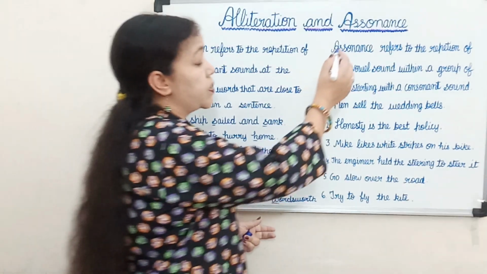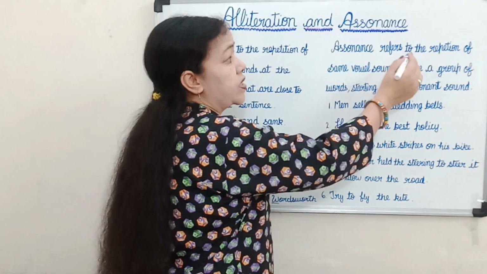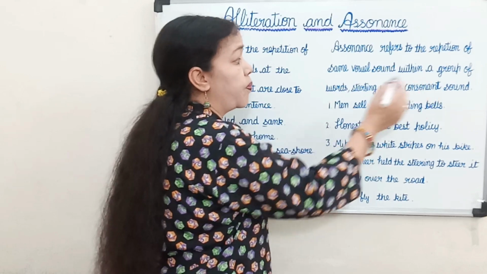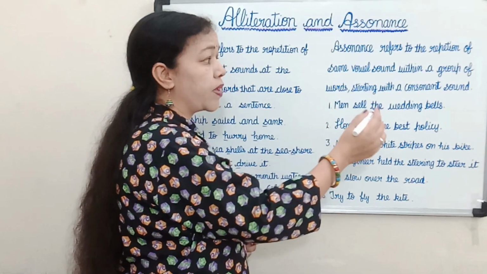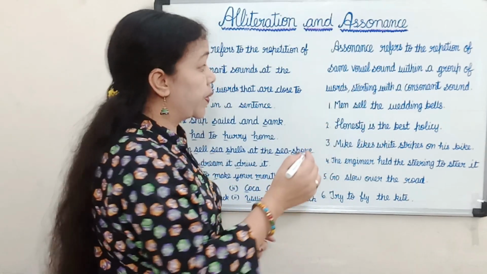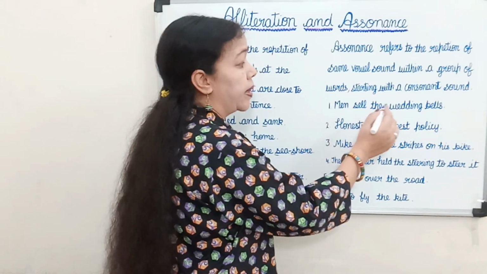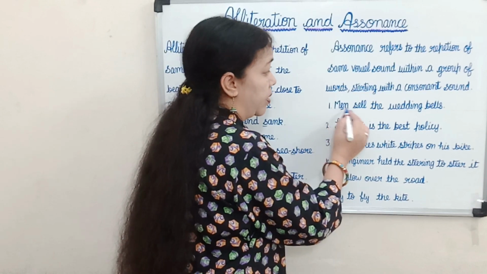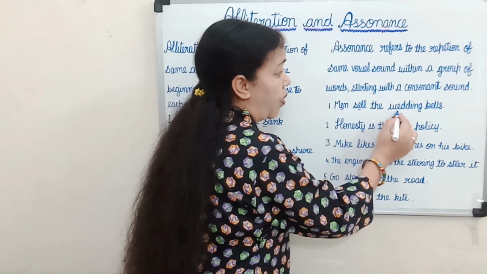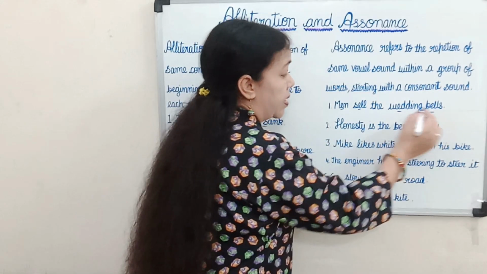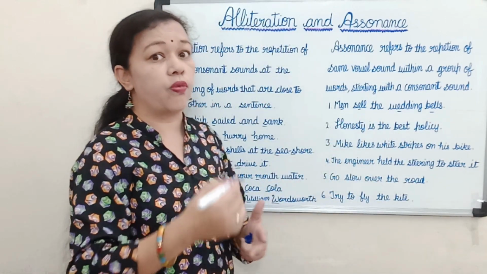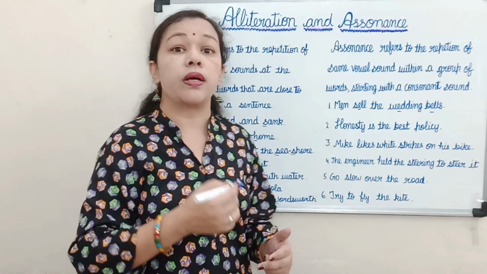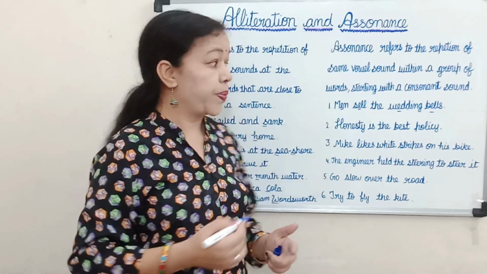Next, assonance. Assonance refers to the repetition of the same vowel sound within a group of words starting with a consonant sound. Men sell the wedding bells. In this we have the vowel sound of E. It is a repetition of the same vowel sound, but these words start with a consonant sound.